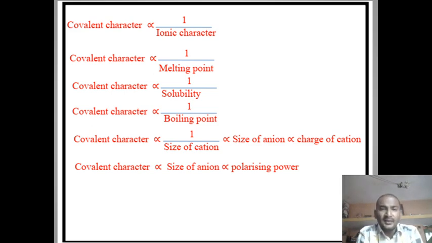Covalent character is inversely proportional to size of cation. We already saw this in rule number 1. It is directly proportional to size of anion and charge on the cation. We have already seen this relation in Fajans rule. Covalent character is directly proportional to size of anion and polarizing power.